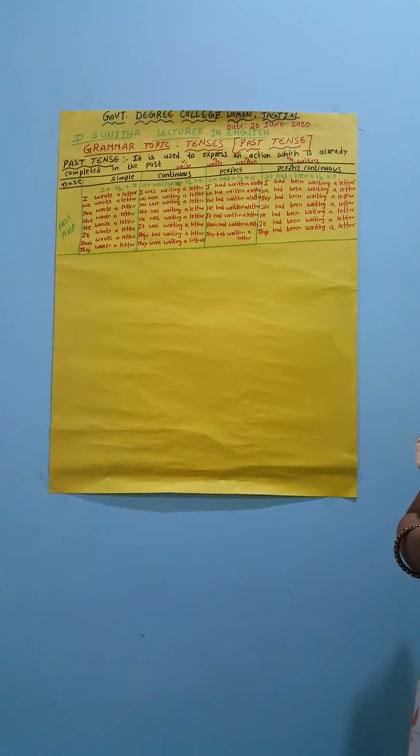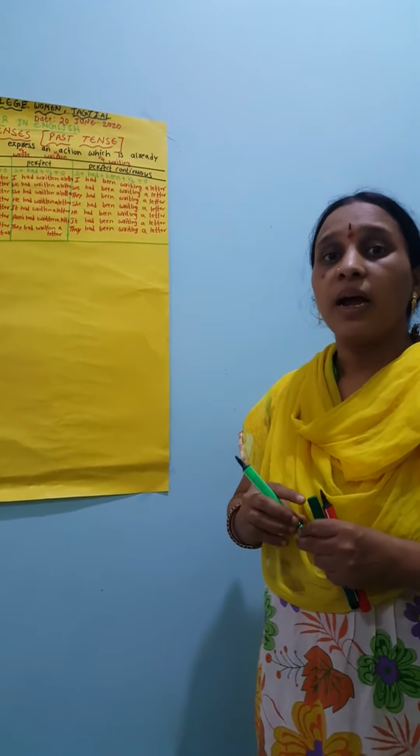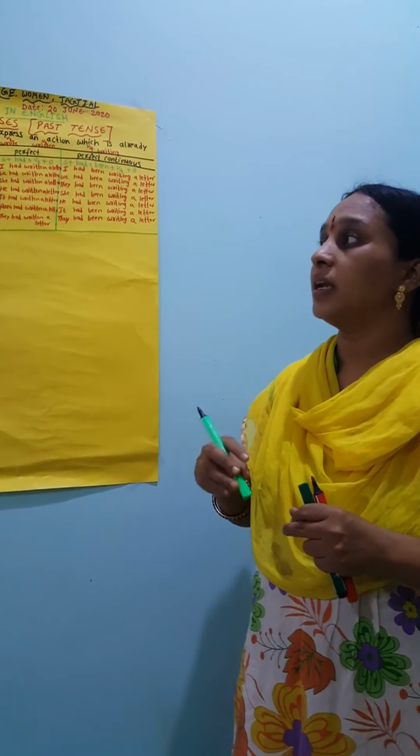Now we can see how the examples will be given in the examination, what kind of structures they have, and how you can get the correct answers. Okay, before that, we can know how to identify the adverbials used in the past tense. Adverbials means the keywords for understanding and remembering, to point out the past tense. Okay, adverbials used in the past tense.